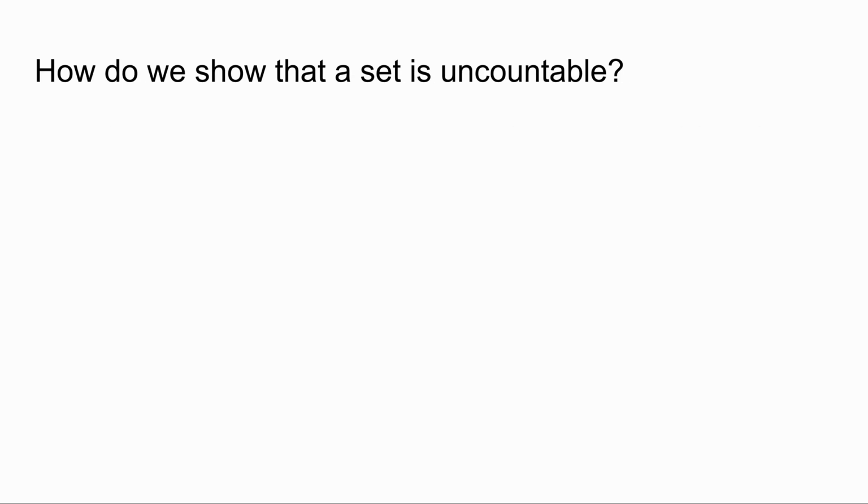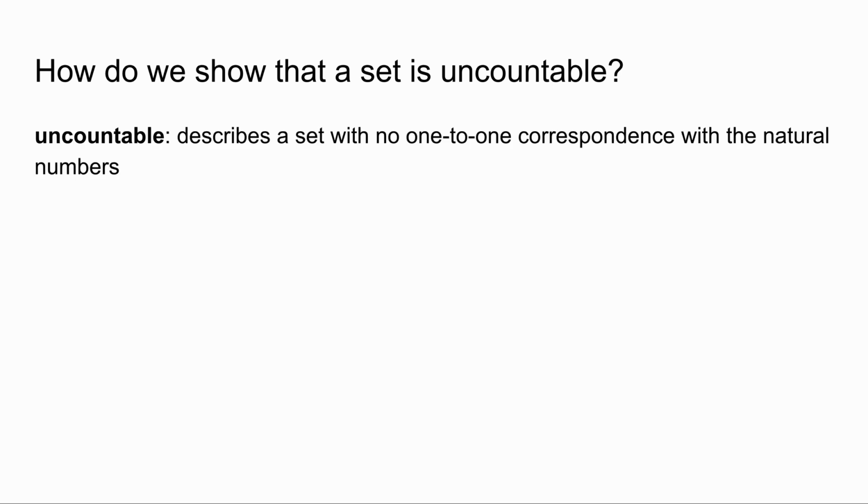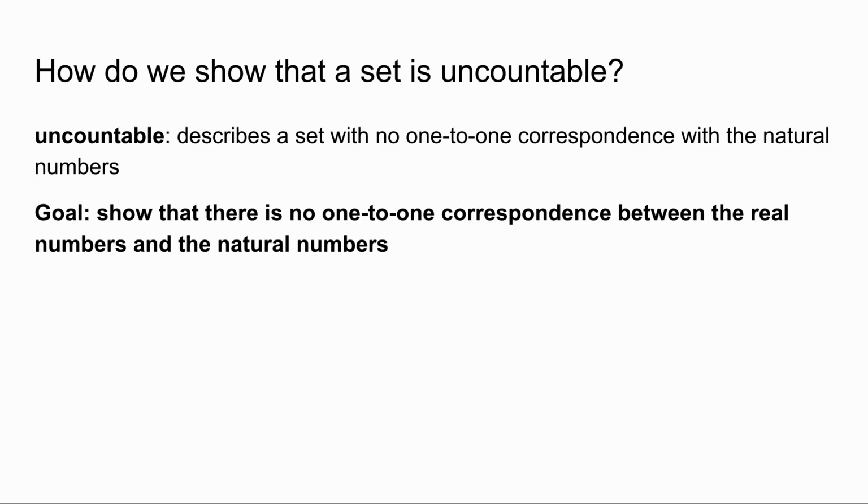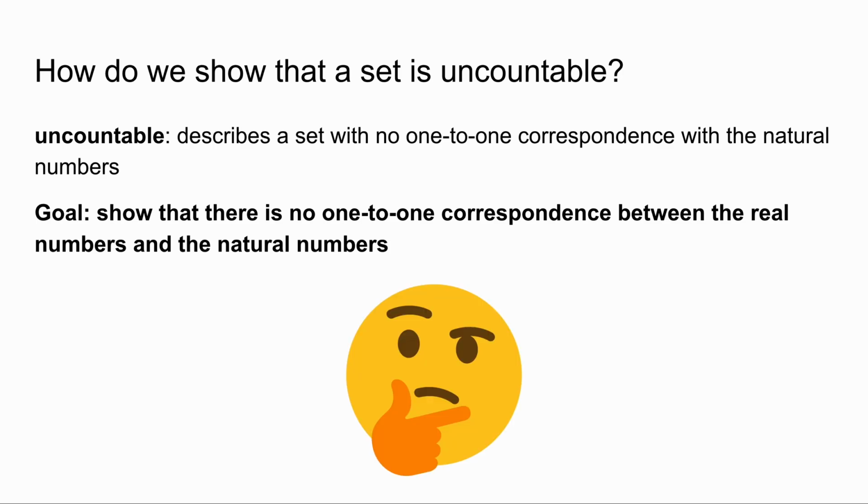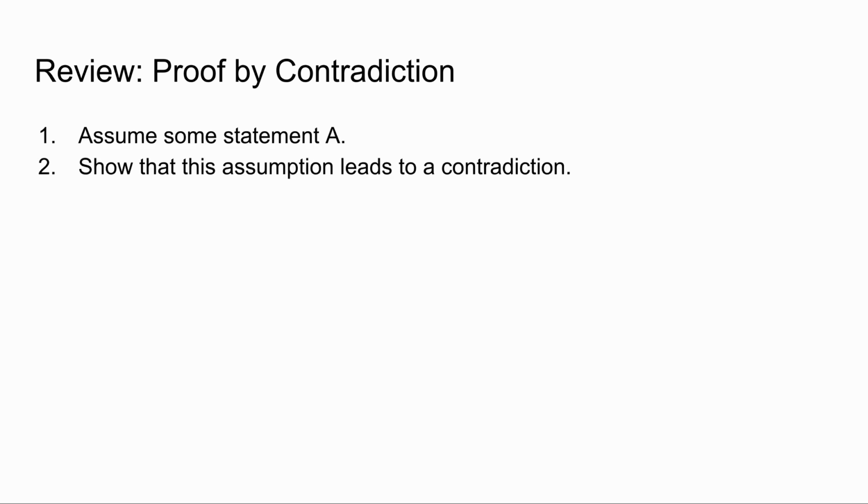Now we know how to show that a set is countable, but how do we show that a set is uncountable? Recall that uncountable means that the set has no one-to-one correspondence with the natural numbers. Then, our goal is to show that there is no one-to-one correspondence between the real numbers and the natural numbers. But how do we actually do this? Turns out we're going to use proof by contradiction. Let's remind ourselves how proof by contradiction works. First, we assume some statement A. Then, we show that this assumption somehow leads to a contradiction. From this, we can conclude that A is false.